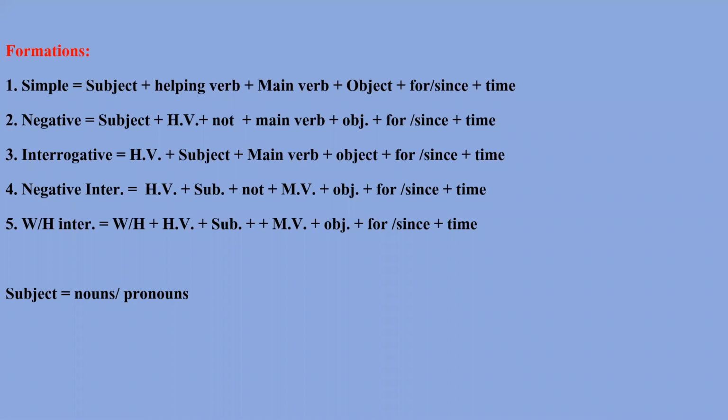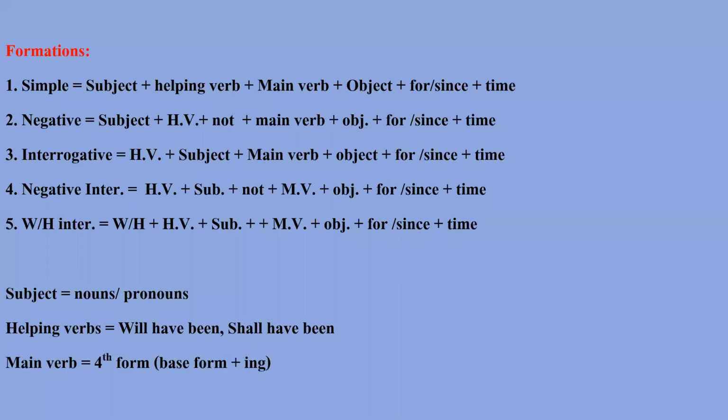Clear? Subject, you know that nouns and pronouns are our subjects. Helping verbs: will have been and shall have been, these two helping verbs will be used. Main verb: I have told you that in continuous tense, you have to use the ing form. Object: nouns and pronouns.